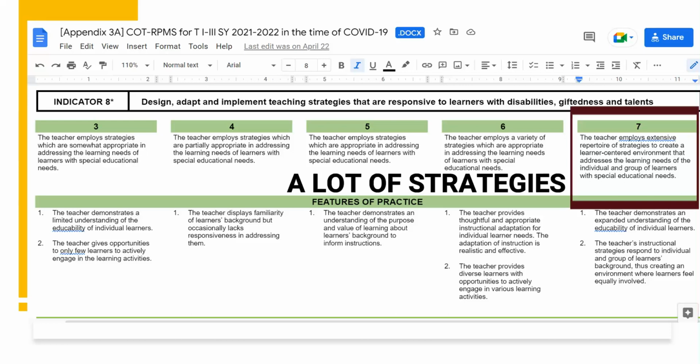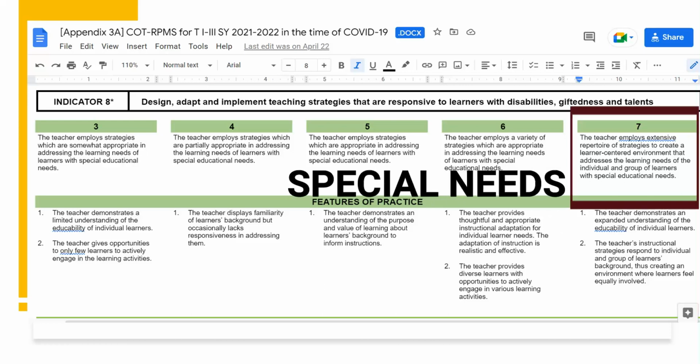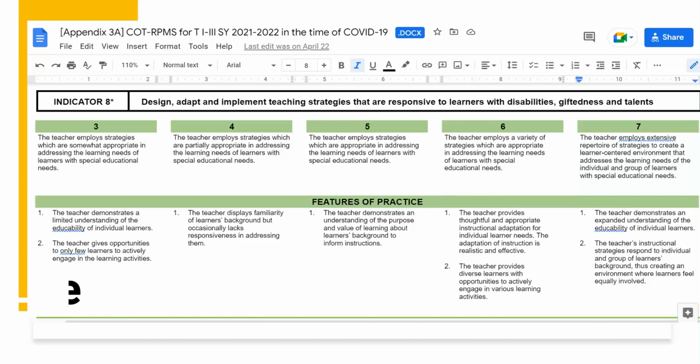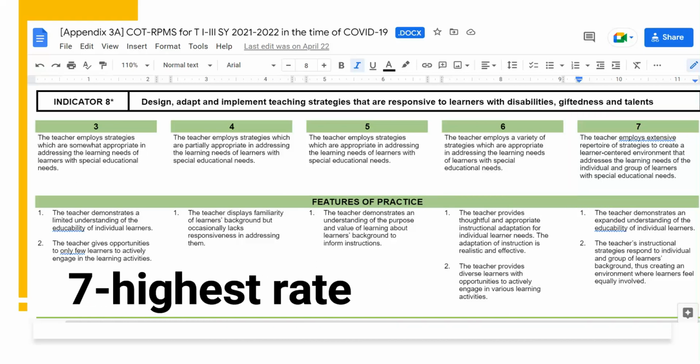Hindi lang isa or dalawa, but more strategies to meet the special educational needs of the learners. Ginamit din ang term na special kasi we are talking about learners belonging not to the usual classification of learners, but those who are either advanced or physically, intellectually, and socially challenged. Siyempre, ang ating aim is to meet the highest rating, which is 7.